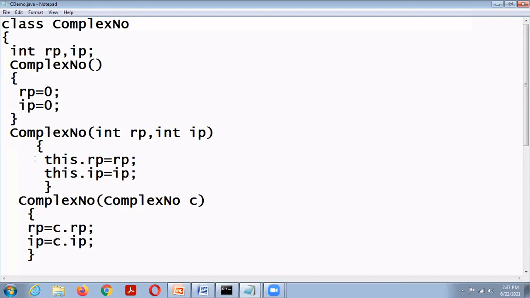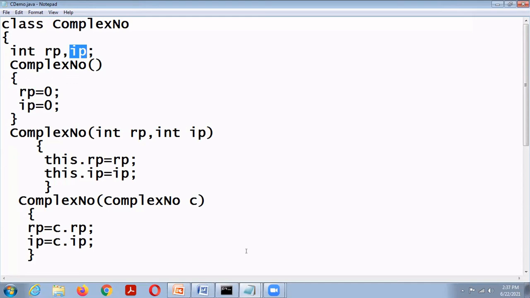This keyword refers to the current object. This dot rp means the current object's rp. This dot ip means the current object's ip. So this keyword refers to the current object. This is the first use.